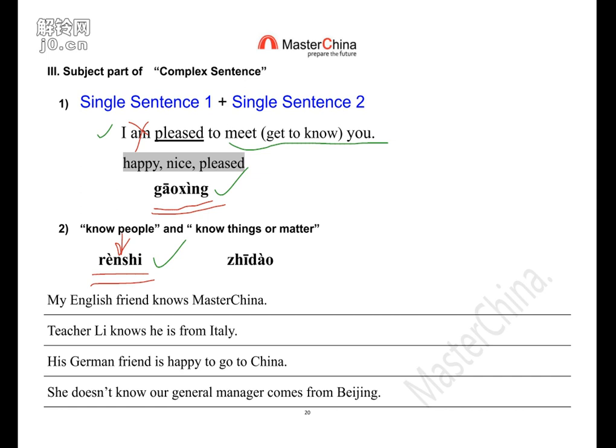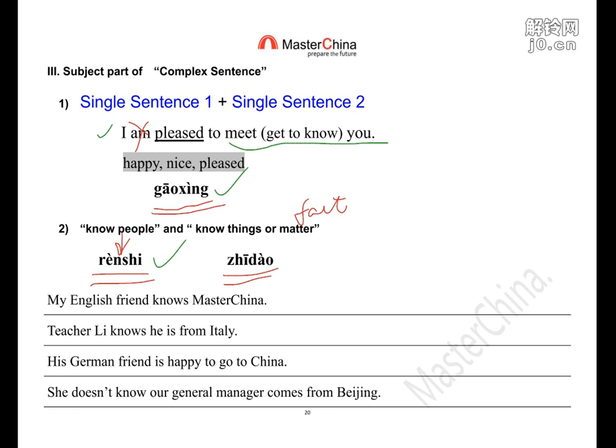So for know some people and know something or matter or fact, you can see Chinese people use two different words. Why? I'd say they need precise, specific expression. That's why they cannot accept one word for know somebody and know something. They use the same word in English, but not in the Chinese language.